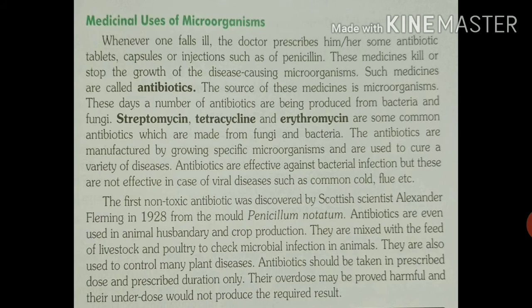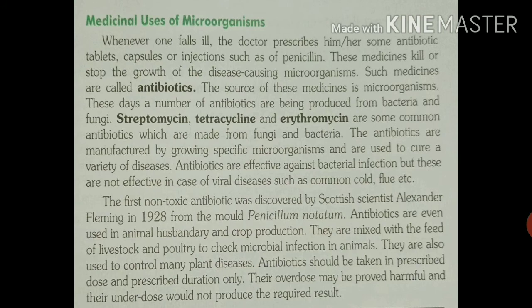The first antibiotic to be discovered was penicillin. It was prepared by a fungus called Penicillium notatum. Antibiotics are also mixed with the feed of livestock and poultry to check microbial infection in animals. Antibiotics are also used to control many plant diseases.